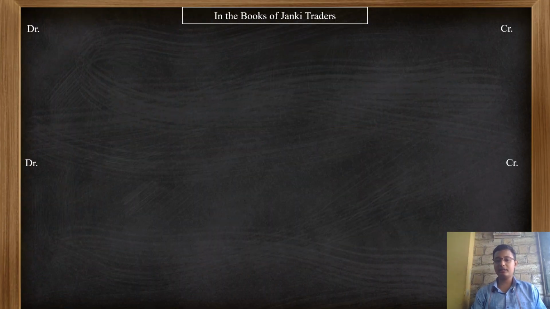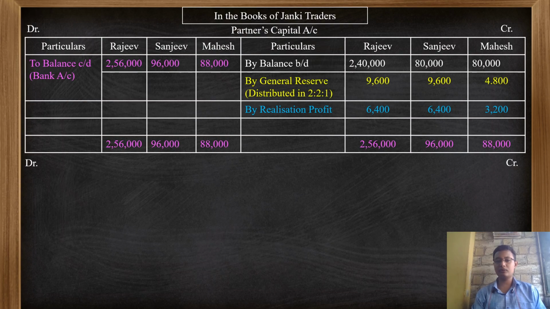Next, we will be preparing partners capital account. So as I told you, it will be giving you credit balance. So 2 lakh 40,000, 80,000 and 80,000 here as per the question. Then the general reserve, the amount I have distributed among the partners in the 2 is to 2 is to 1 ratio. Realization profit, which was there from our realization account, that I have transferred here. The entry was there on the debit side, so here it will be going on the credit side.